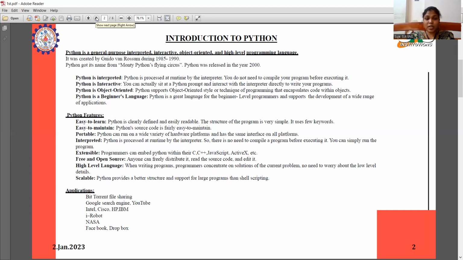High-level language. When writing programs, programmers concentrate on solutions to the current problem. No need to worry about the low-level details. And also it is scalable. Python provides a better structure and support for large programs than shell scripting. Here the applications are BitTorrent file sharing, Google search engine, YouTube, Intel, Cisco, HP, IBM, iRobot, NASA, Facebook, Dropbox.